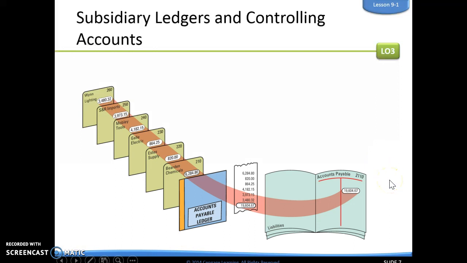So here's an example of a subsidiary ledger, our accounts payable ledger. When we look in our accounts payable ledger, they give us a great visual here. These are all the pages within that ledger, and these are all vendors that we owe money to. They give us the balance that we owe to each of those vendors. Now, the total amount that we owe to all of these vendors is going to be labeled here in our accounts payable. And our accounts payable then is our controlling account. So our controlling account gives us the total of our subsidiary ledger.